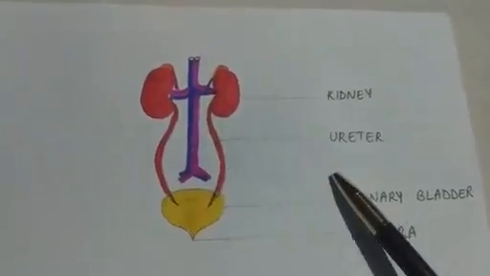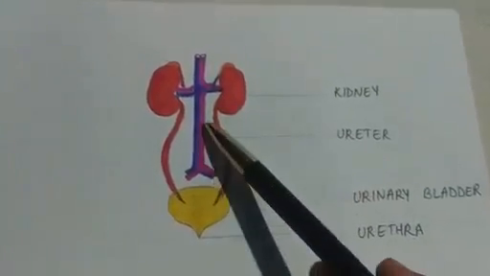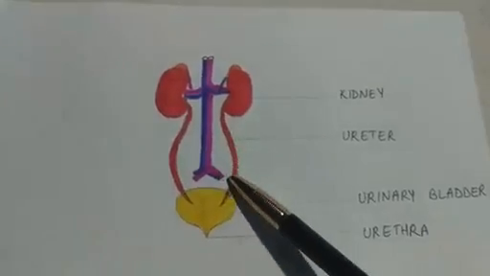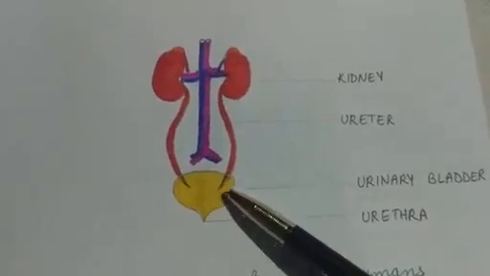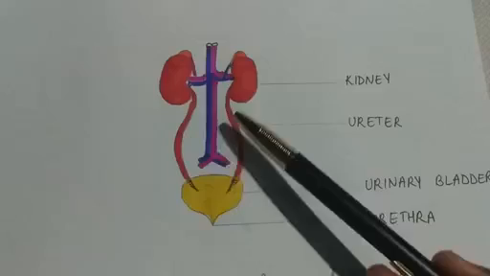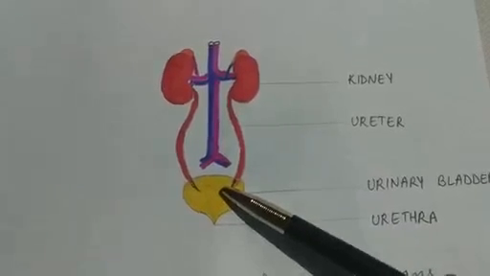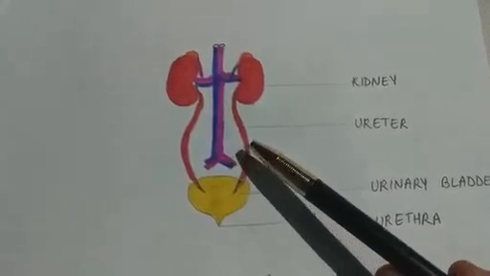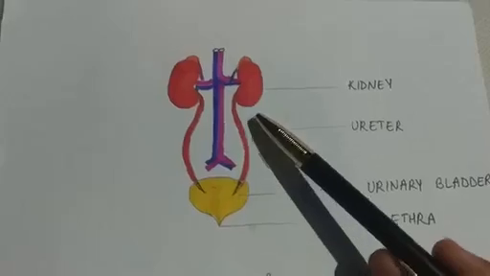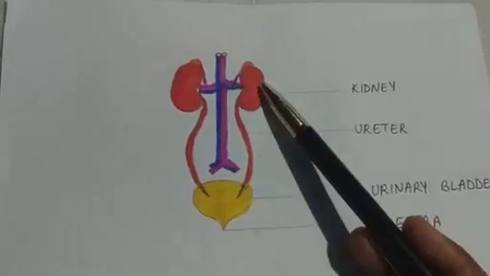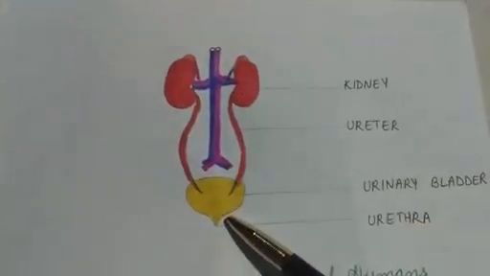Now let us see ureters. These are muscular tubes that connect kidneys to the urinary bladder. So kidneys and urinary bladder are connected through the ureter. They carry urine from the kidneys to the urinary bladder.